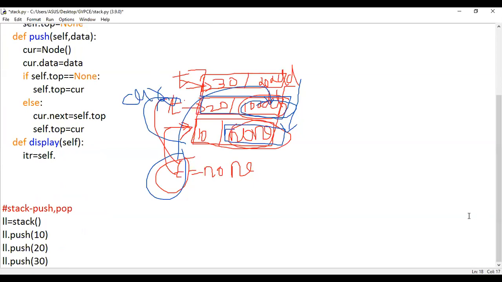Next part of a second node. What happened? Next part of a second node. Yes, you can notice here, current denotes the newly created node. After changing this next part only, just I'm assigning it, then only I'm changing the top of it. If the third node is a current node, then the next part of the third node is changed, then I'm updating. This is used for changing the next part.